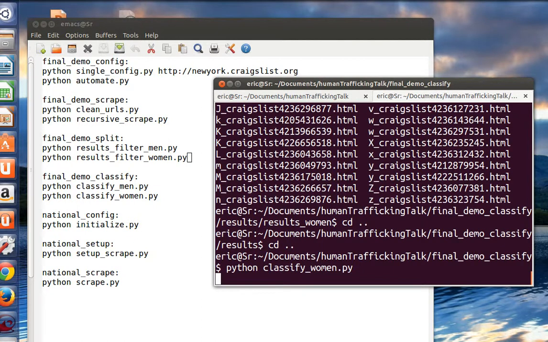I do this for women and men, but right now I'm just going to run it on women. What this does is it runs a naive Bayesian classifier. So let's break that down. Naive means that it's looking, well, I should explain what classification is generally, and then I'll look at individually.